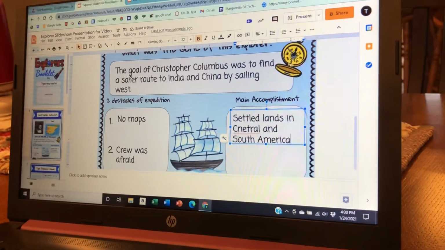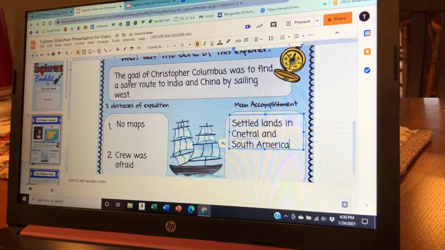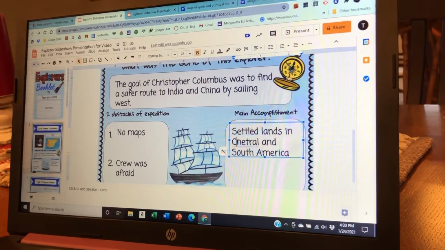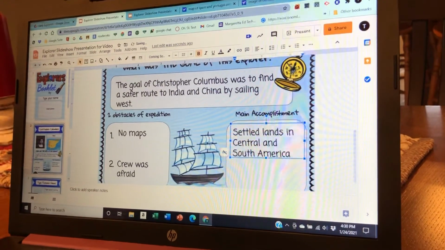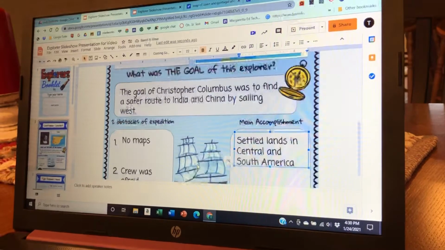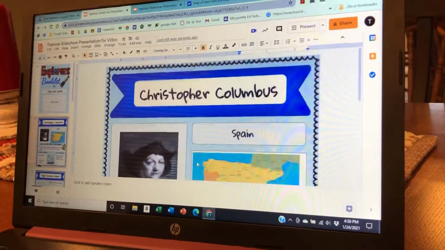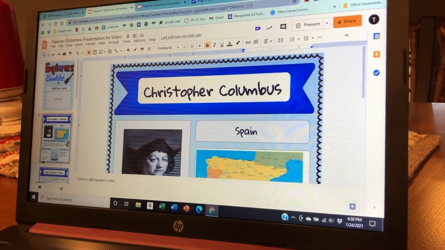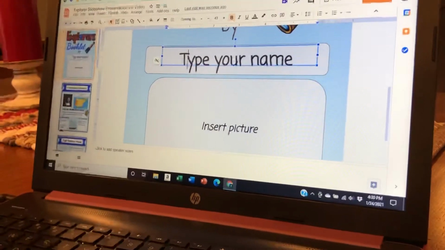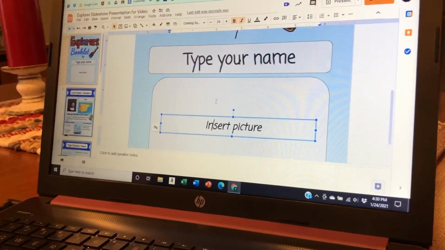Once again, we want to go back. Anything that's underlined in red, we want to right click. And then we have the correct spelling of that. And that's all you have to do for each of the explorers in your booklet. You'll go back and you'll type your name here, and you can insert a picture.